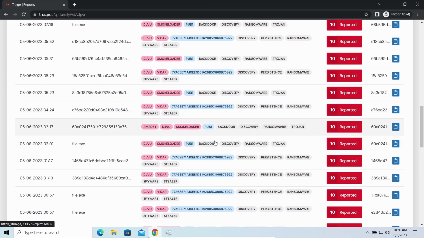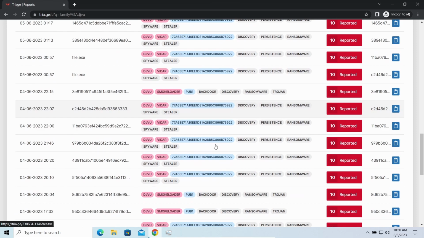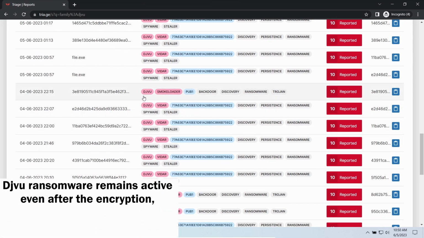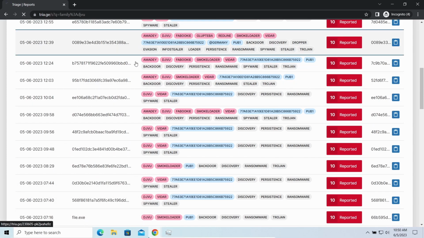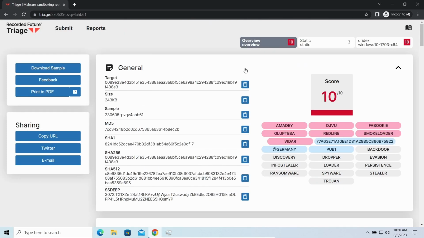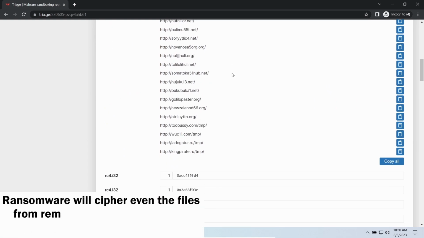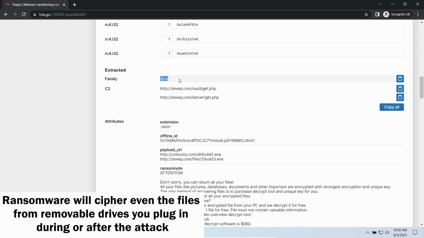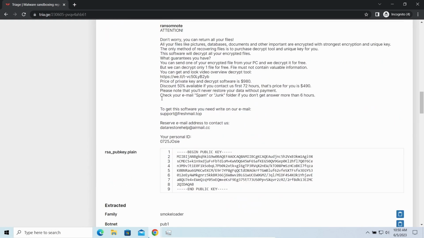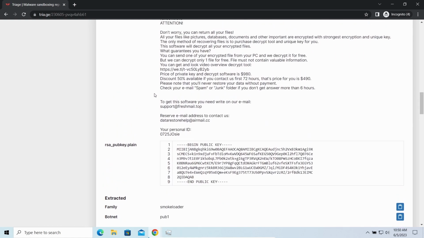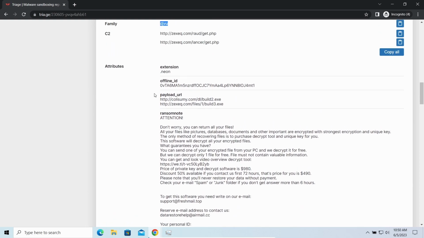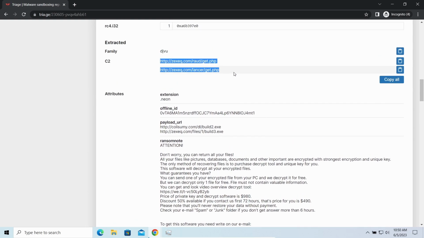The main danger of this attack chain is, of course, the ransomware. It is capable of ciphering your files, making them inaccessible. Moreover, it stays active even after finishing the encryption and scans your system for unciphered files. So, if you download something or bring a file in any other way, ransomware will notice it and encrypt the file as well. However, there are several other viruses that come along with Hgkd ransomware.